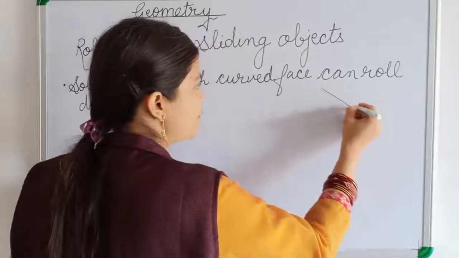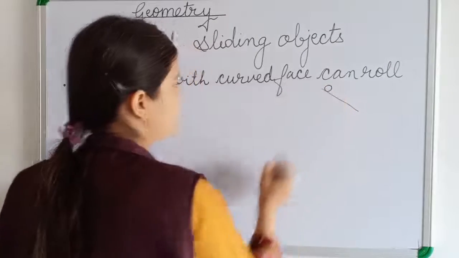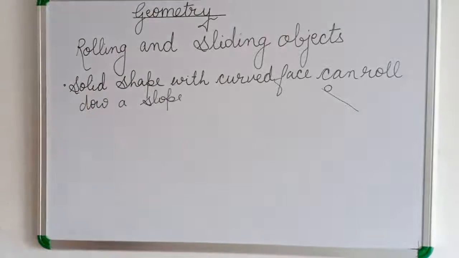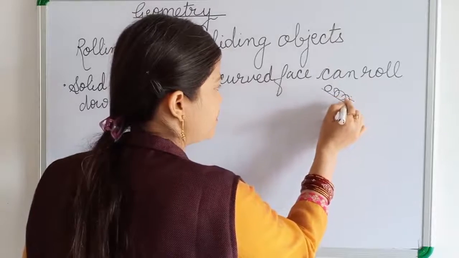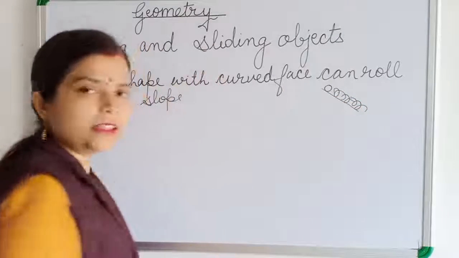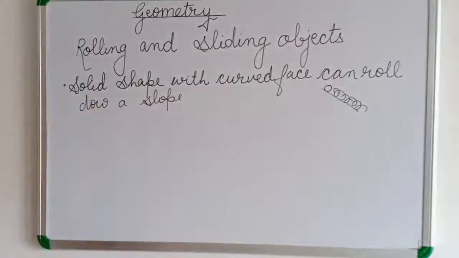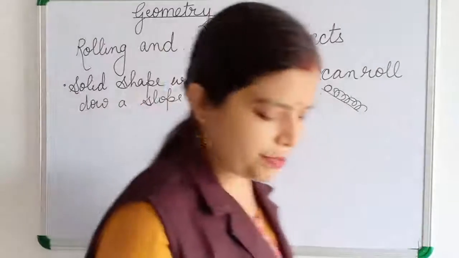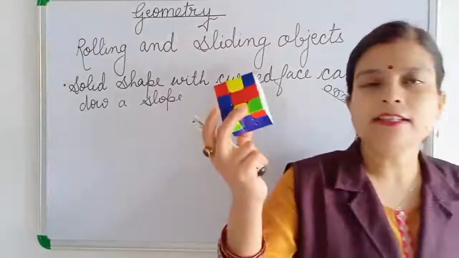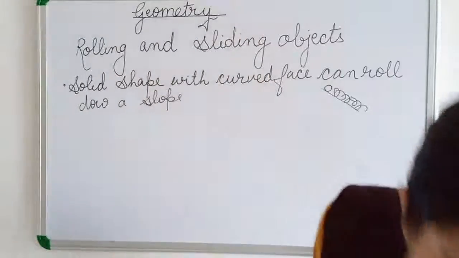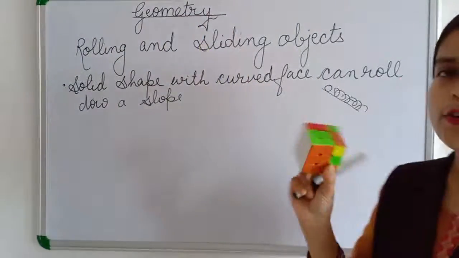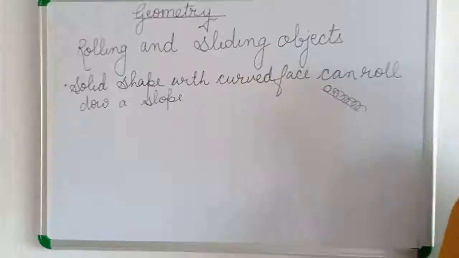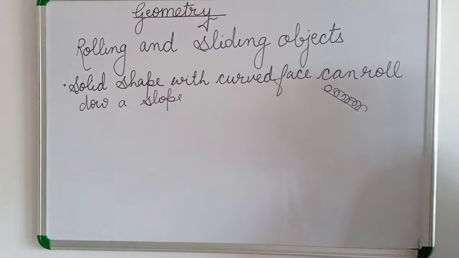This is known as a slope. If there is a solid with a curved face, it will roll down like that. It will not slide, it will roll down. Now the solid shape with a plane face cannot roll down. It will slide on a slope only. It will not roll down. So a solid object with a flat face cannot roll down a slope, but it can slide.